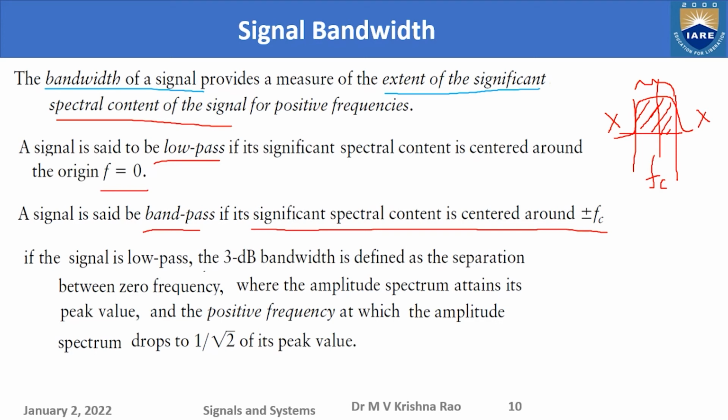So we can say low pass filter if it is a system. Same thing, if the signal has similar properties, then you can say low pass signal. Similarly, band pass filter if it is a system, and I can call it a band pass signal if it is a signal. So based on spectral content and which range has the significant energy, you can classify the signals and systems both.